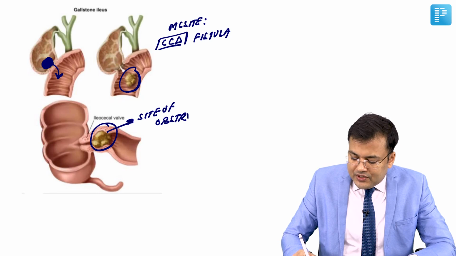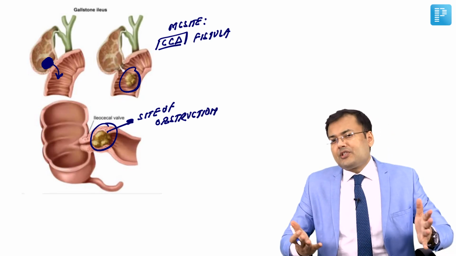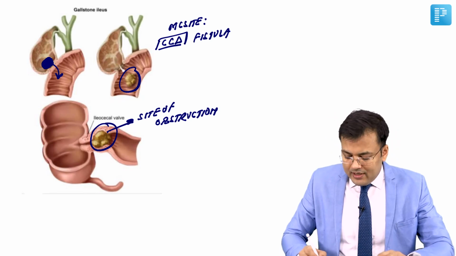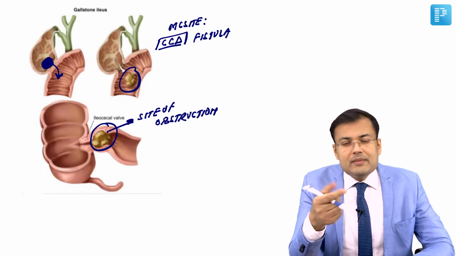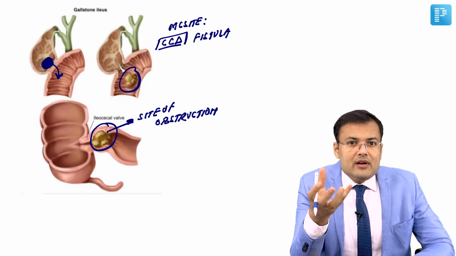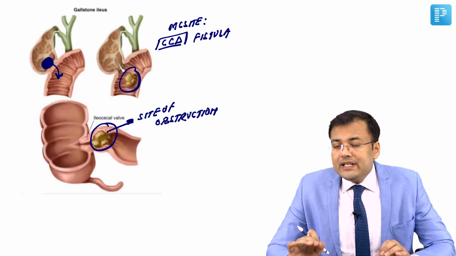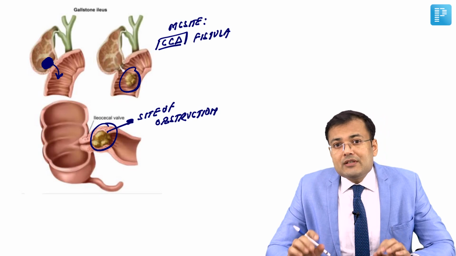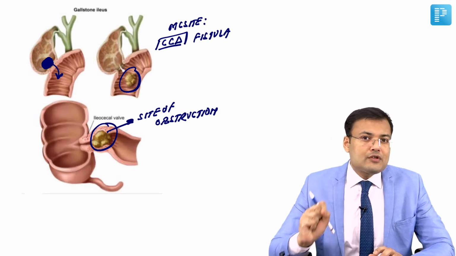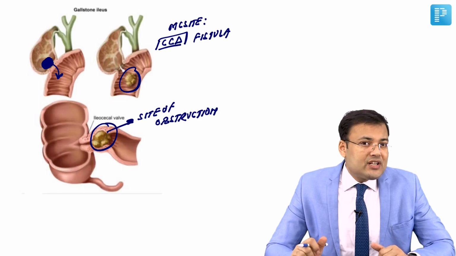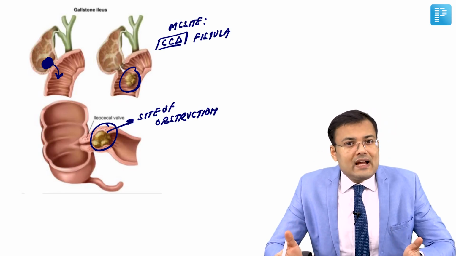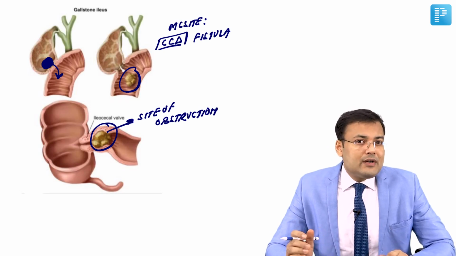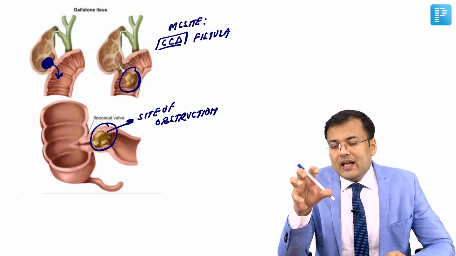And obviously if the patient has small bowel obstruction, we have to relieve the obstruction. So how? We perform exploratory laparotomy, we milk the stone proximally, perform enterotomy, and remove the stone. Majority of these patients are elderly, right? So that's why in majority of these patients we just go for enterotomy and removal of stone. If in the question it is mentioned that the patient is young and stable, in that case we can go for cholecystectomy. Otherwise the treatment of choice is only enterotomy and removal of stone.